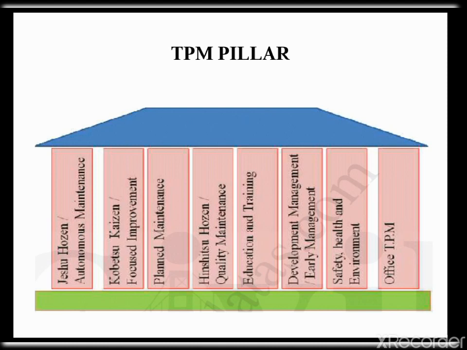Much like focused improvement, we gain understanding of what parts of the equipment affect part quality and begin to eliminate current quality concerns, then move to potential quality concerns. The fifth pillar is development management. Early management or development management helps in drastically reducing the time taken to receive, install and set up newly purchased equipment.